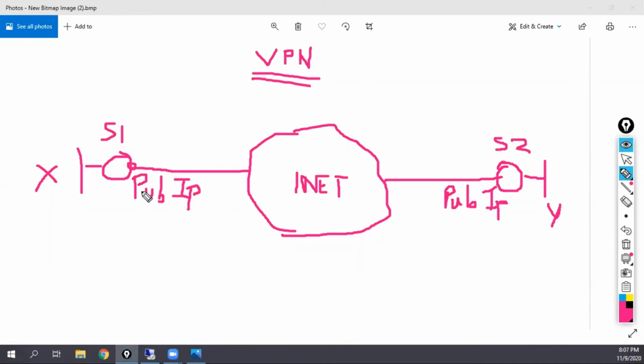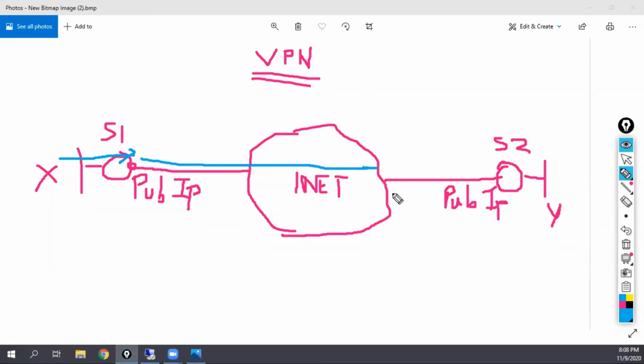Okay. So what is my requirement? I want to send traffic from network X to network Y. When I'm sending this traffic from here, the traffic comes as network X going towards Y. But when it comes over here, what happens? What can people see?